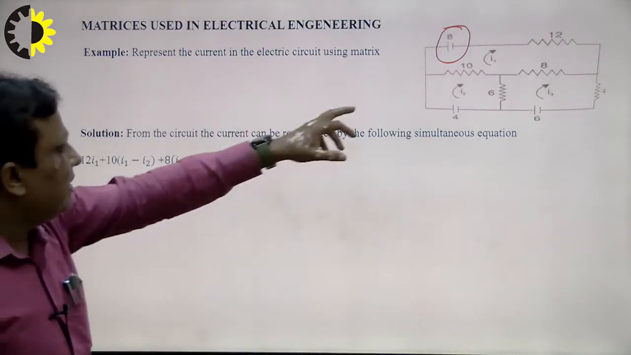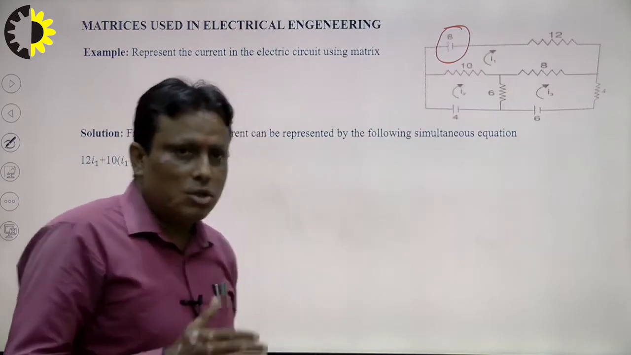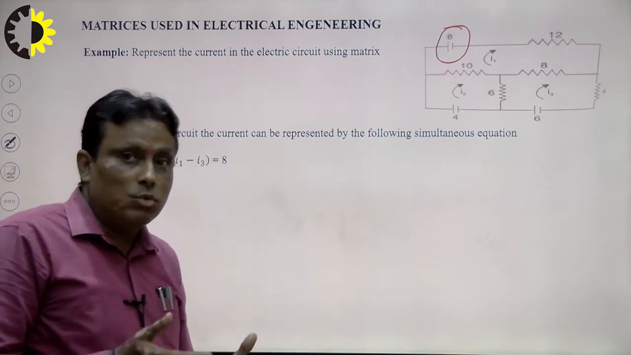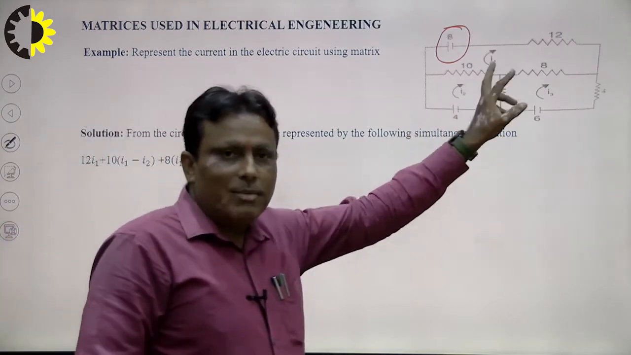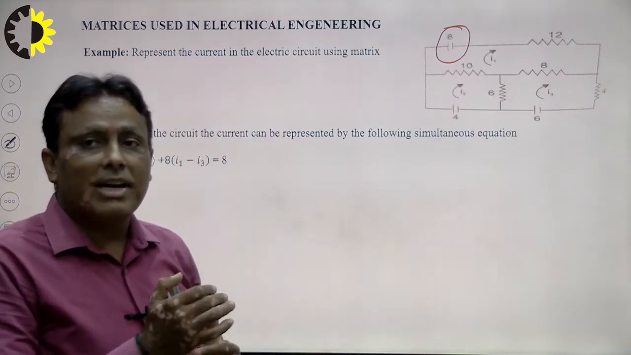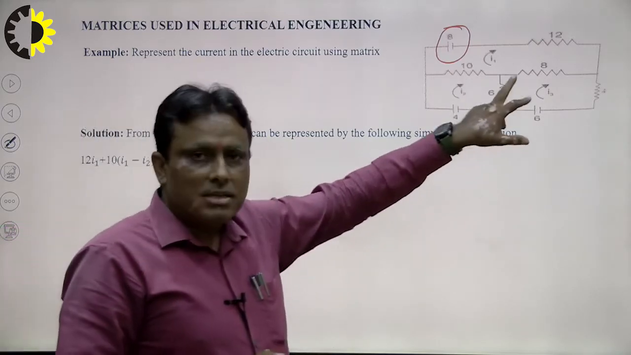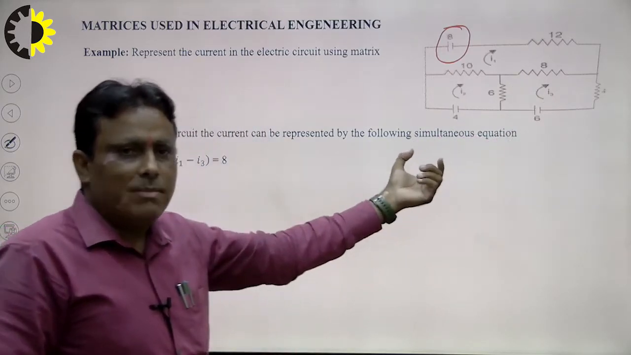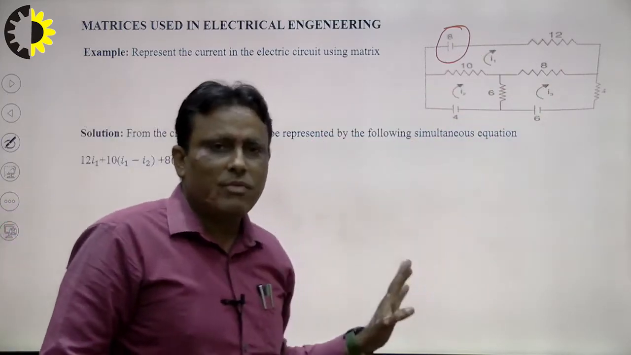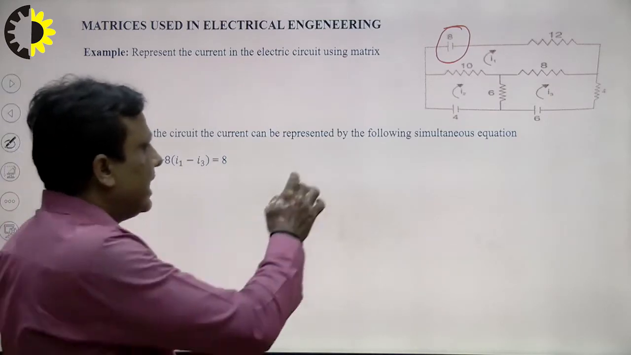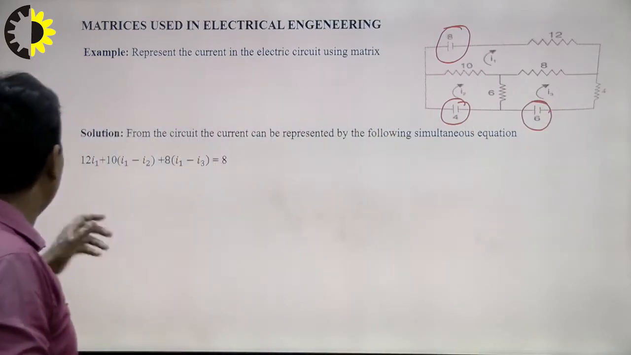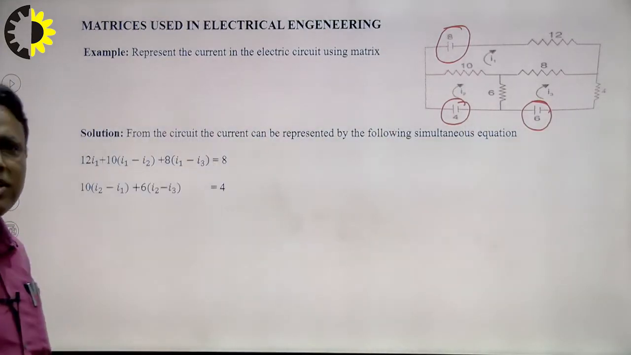Next is the 10 ohm resistance, which carries current I1 and I2. So how to calculate? So 10 times (I1 minus I2), plus 8 times (I1 minus I3), since the current flows through I1 and I3. The total sum of these voltages will be equal to the battery voltage, that is 8. So this is our first equation. Similarly we write the second equation for 4 and the third equation for 6.